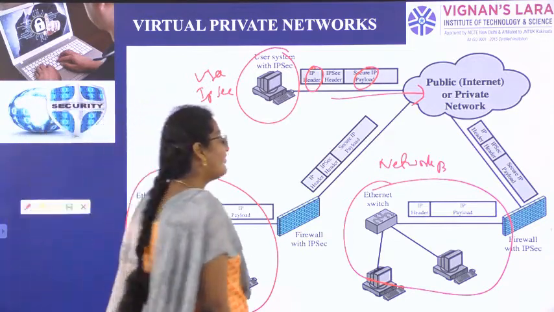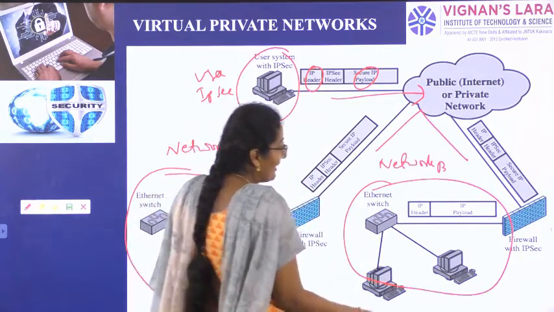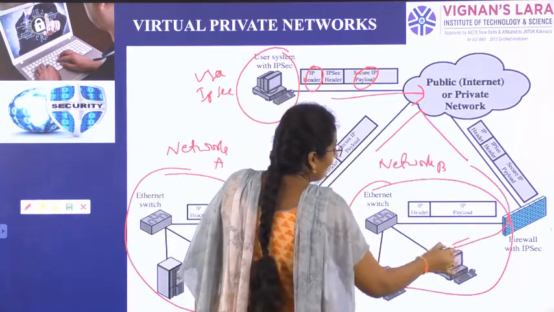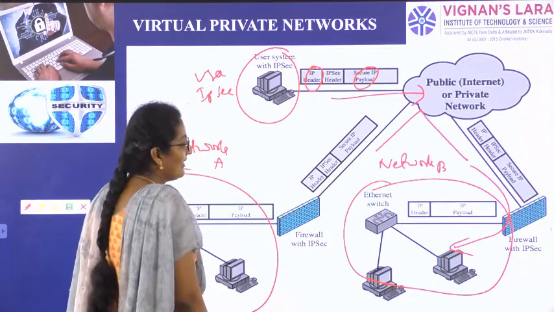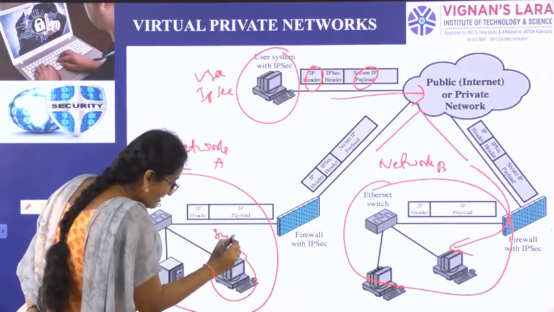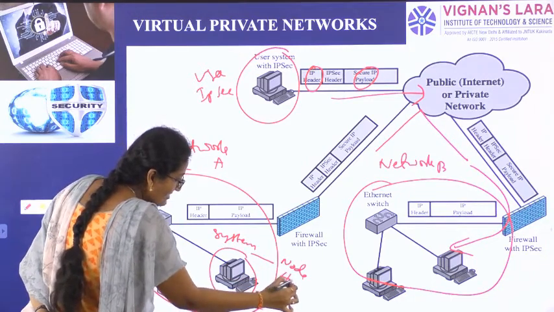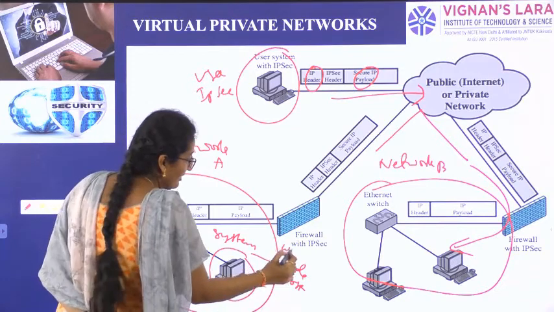So how will they get it? From the internet also they will get the IP payload and IP header. Through the firewall that IP header and IP payload reaches the workstation. A workstation is nothing but a computer. Here this system is called a node, host or workstation.